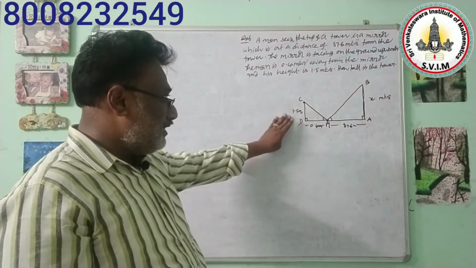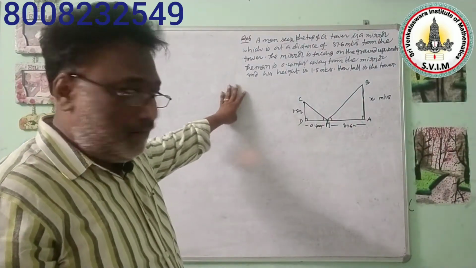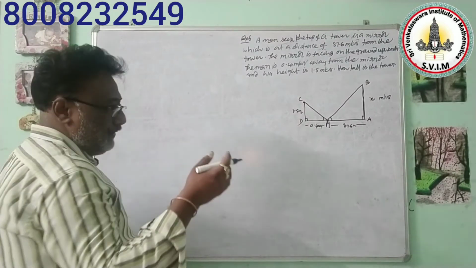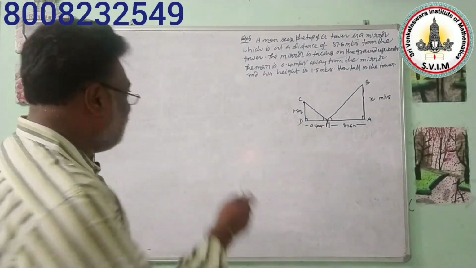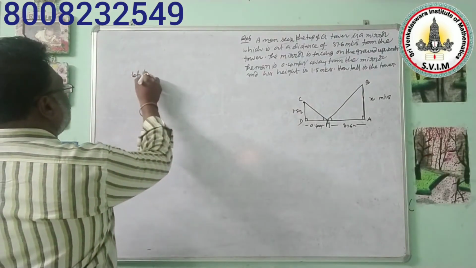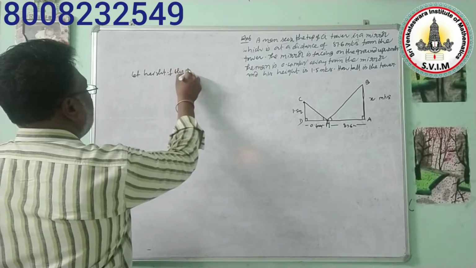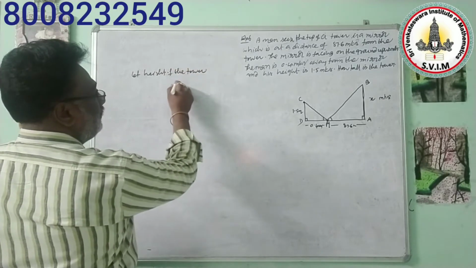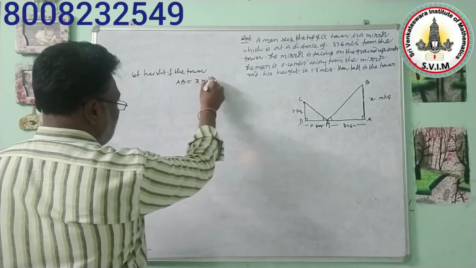The information which you have assumed, you need to write clearly in the solution of the problem. So here AB is the height of the tower, that one we are assuming. That's why you can take: let the height of the tower, that is AB, be equal to x meters.